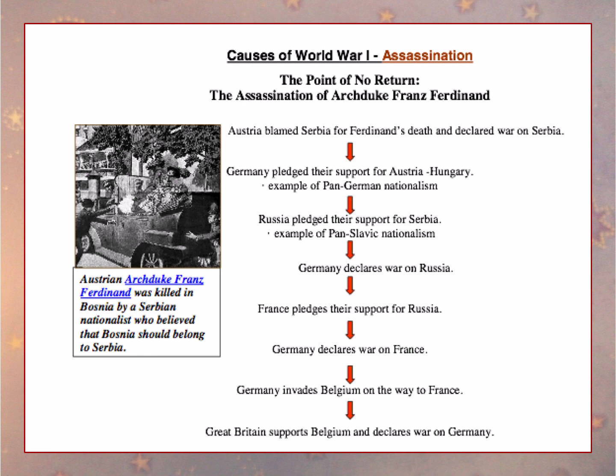So Germany then declares war on Russia because Germany now is saying, we're siding with Austria-Hungary, we now declare war on Russia. Okay, France sides with Russia because they are a part of the Triple Entente. France sides with Russia, so pledges their support for Russia. Germany declares war on France. And then Germany invades Belgium on the way to France because Belgium is geographically on the way to France. And Great Britain says, actually, we are part of the Triple Entente as well. We support Belgium, who you have now declared war on, and we declare war on Germany.